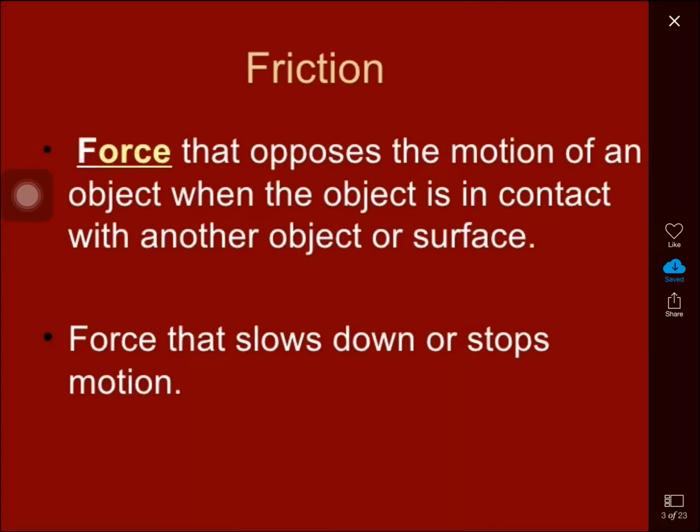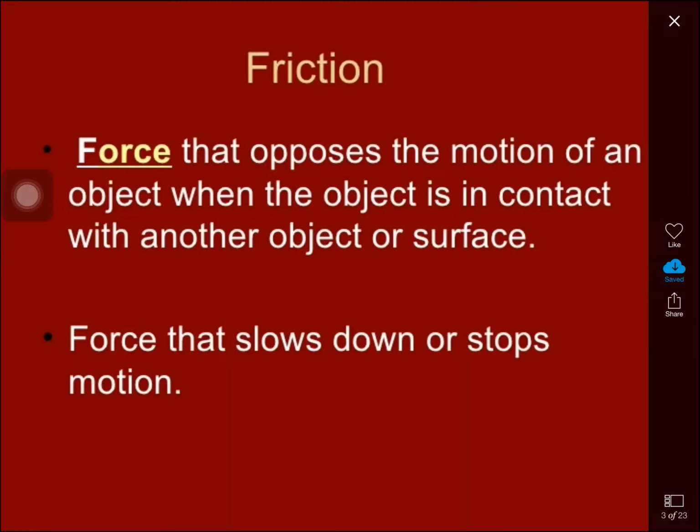In this video I am going to discuss only friction. You are already familiar with the word, but here I am going to discuss what friction is, what its advantages and disadvantages are, and next, how to increase as well as decrease friction. These are the things we will discuss in the video.